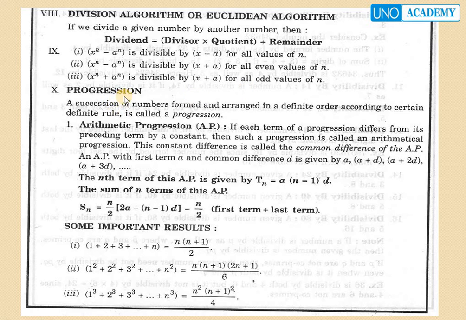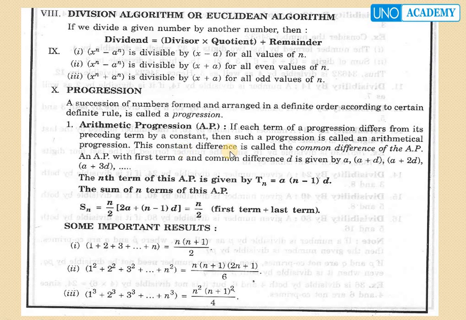The next is progression. A succession of numbers formed and arranged in a definite order according to a certain definite rule is called a progression. We have arithmetic progression, AP. If each term of a progression differs from its preceding term by a constant, then such a progression is called an arithmetical progression.